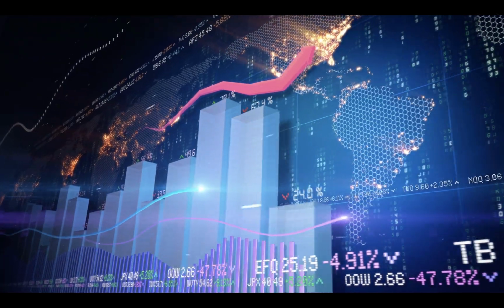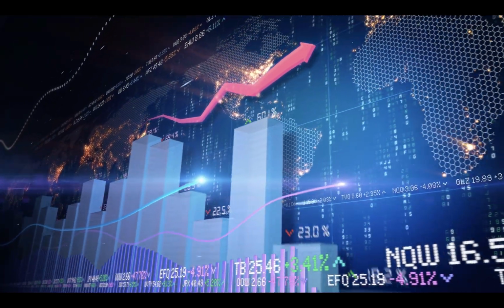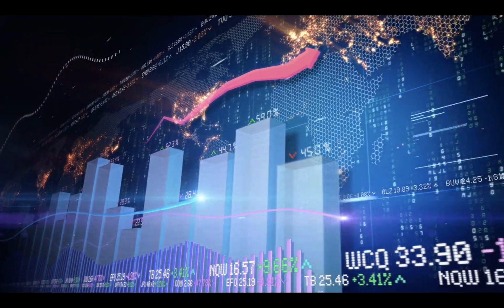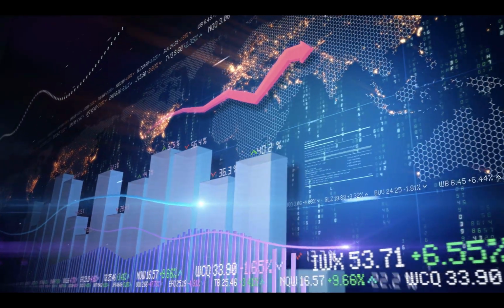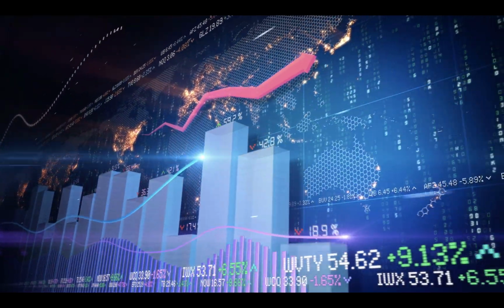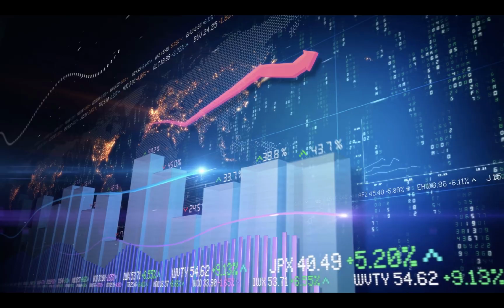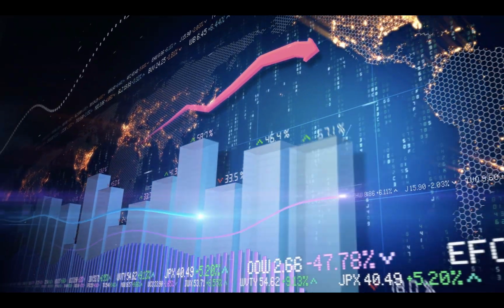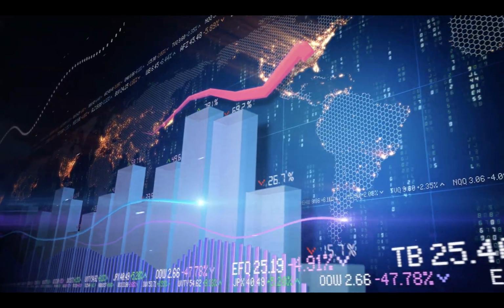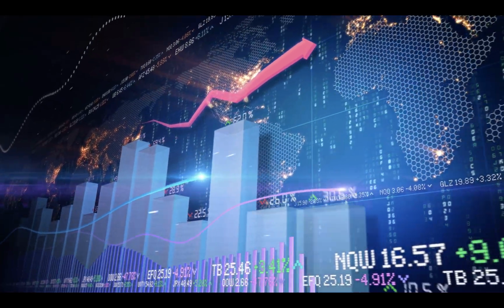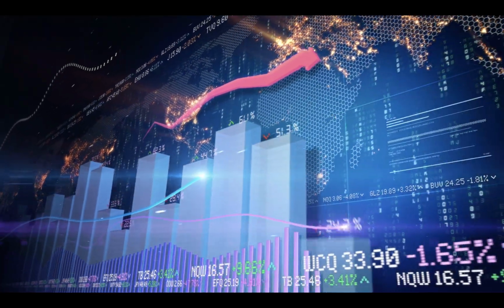There are a number of factors that can influence the strike price of an option, including the current market price of the underlying security, the time remaining until the option expires, the volatility of the underlying security, and the overall level of interest in the option. In general, the strike price will be set at a level that reflects the expected price of the underlying security at the time the option expires.